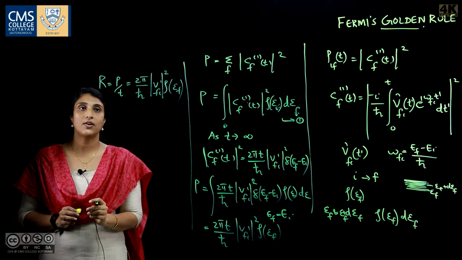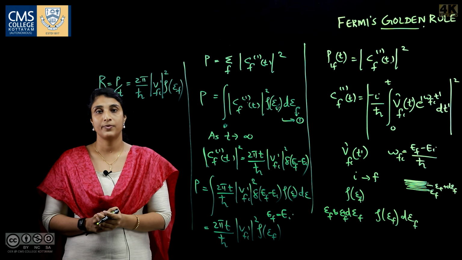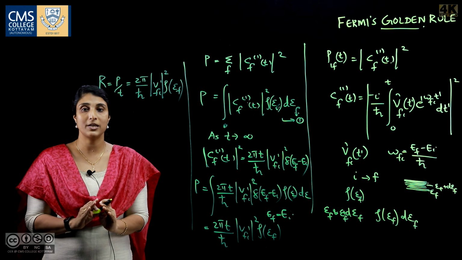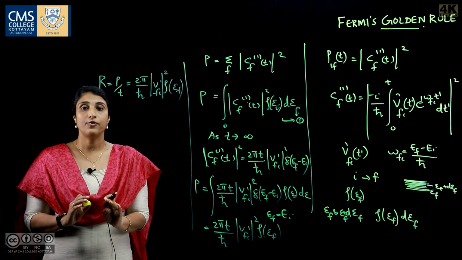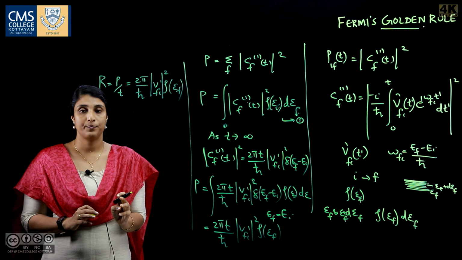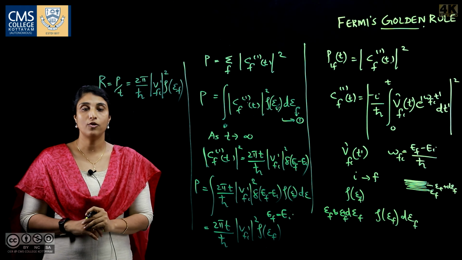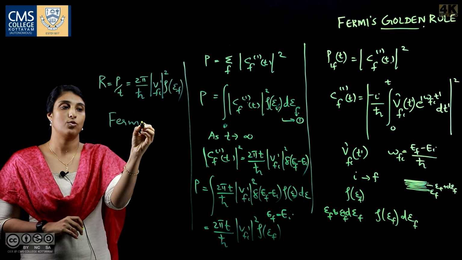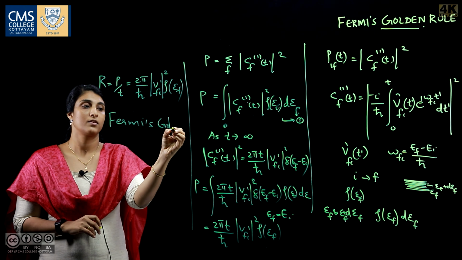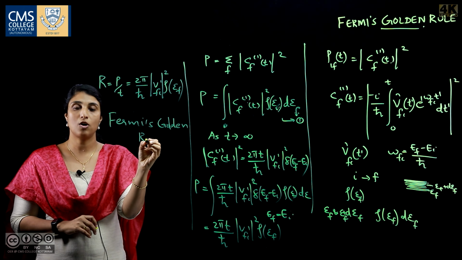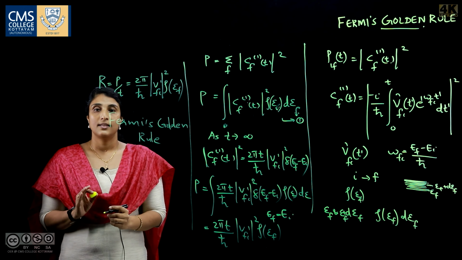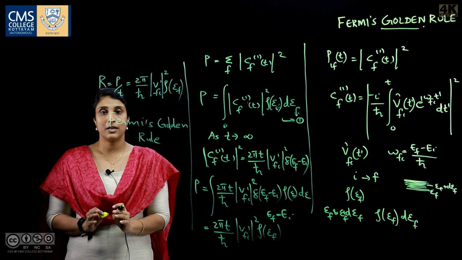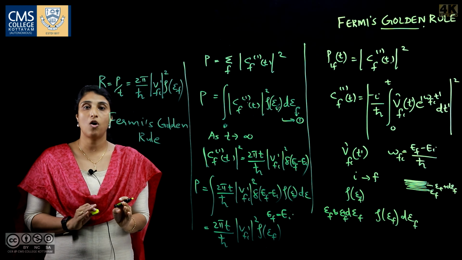That is, the transition rate is independent of time. Here we consider the constant perturbation, and in the constant perturbation we consider the case where we are waiting for a long enough time. The transition rate is independent of time. This relation is known as Fermi's golden rule. That is, Fermi's golden rule says the transition rate is independent of time in the case of a constant perturbation if we wait for a long enough time.